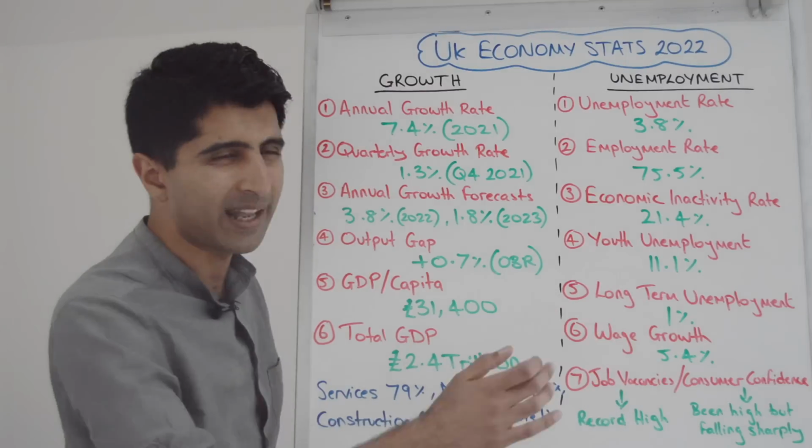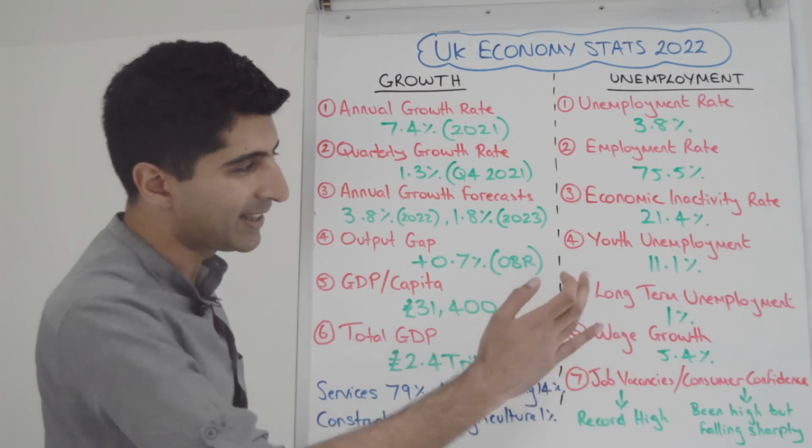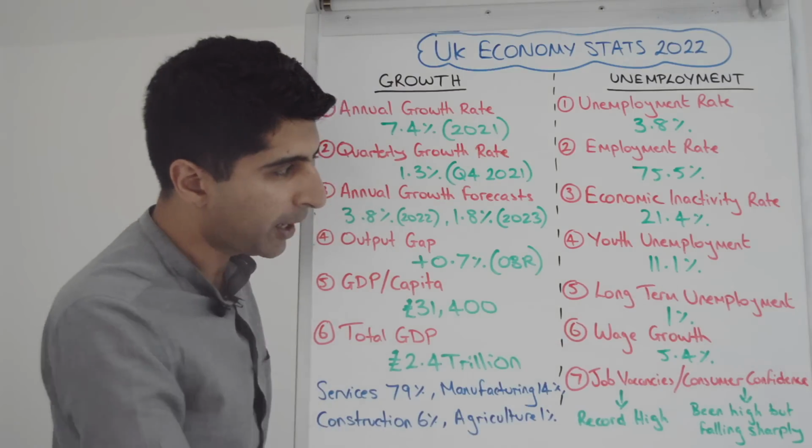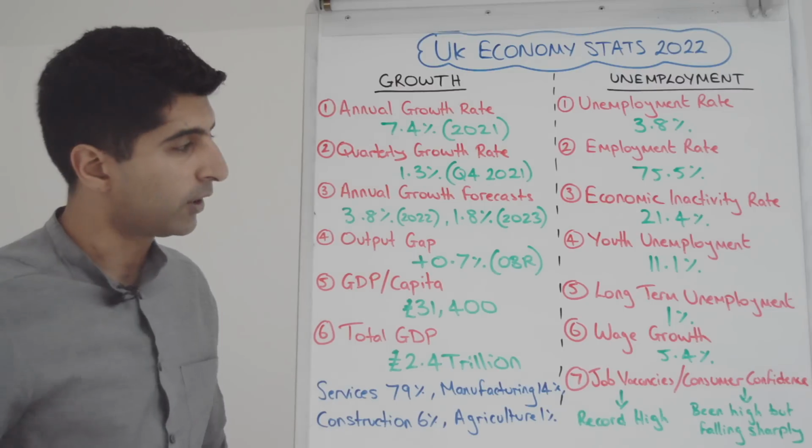Long-term unemployment, this was never a concern in the UK over the last few years. Again, a lot of the government schemes in place prevented this from rising dramatically. Long-term unemployed is unemployment lasting more than 1 year, and it stayed at around 1% even during COVID years.